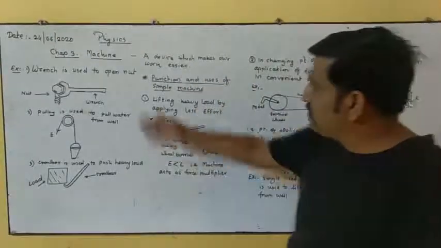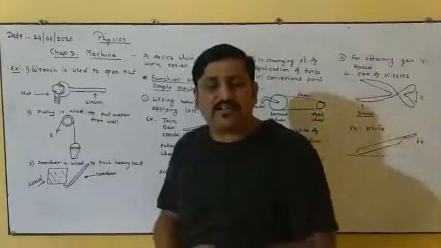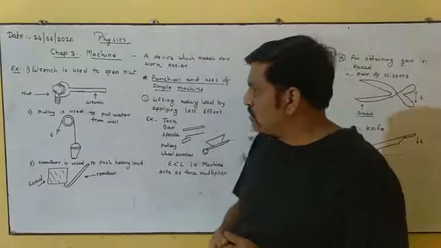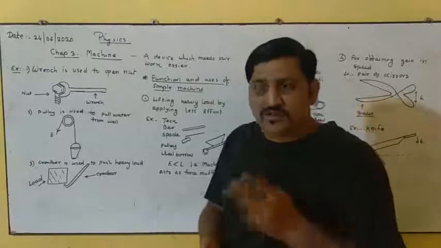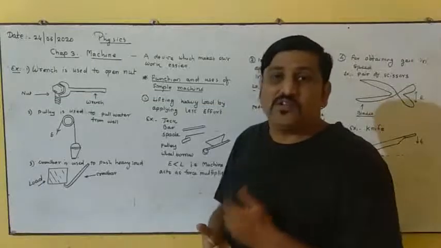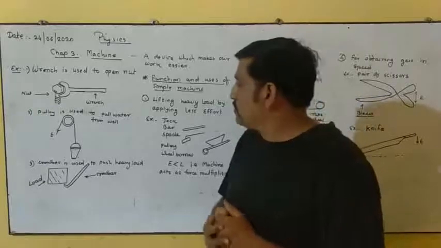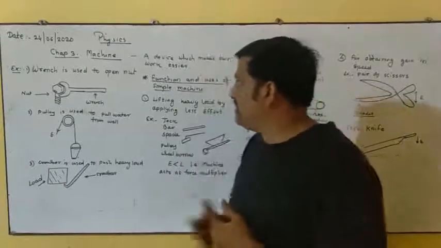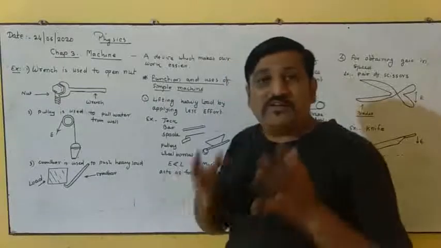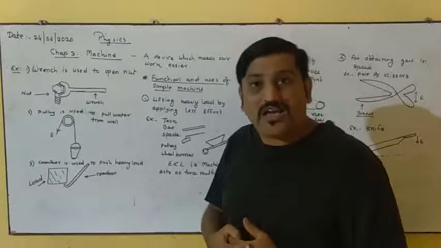Then after discussing all these things, a lot of machines are there. We know the jack is there. Jack is used to lift the car up. We are using scissors to cut the cloth. We are using shears to cut metal pieces, right? So a lot of machines which we are using in our daily life suggest to us that we require a lesser effort to overcome a high resistance.